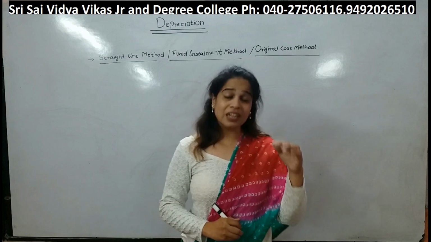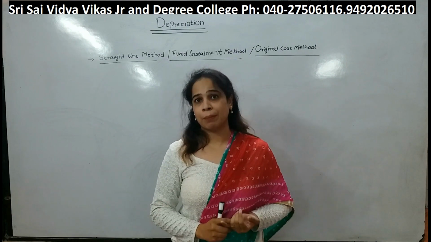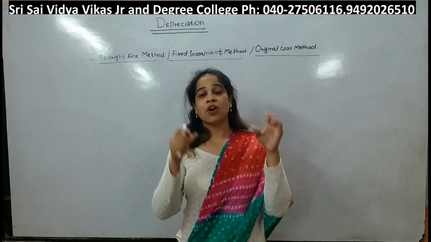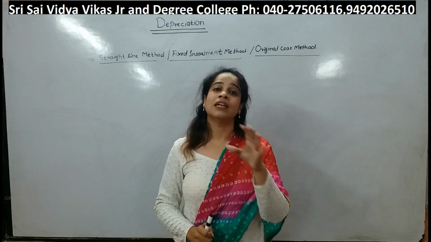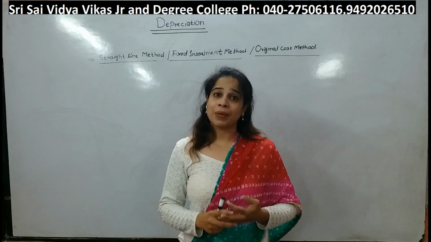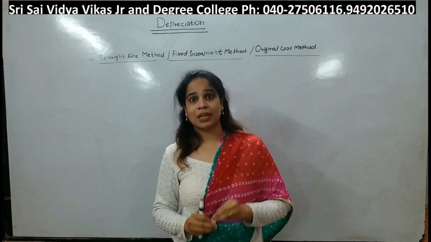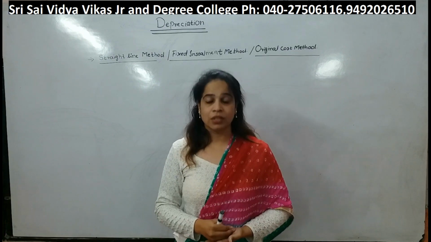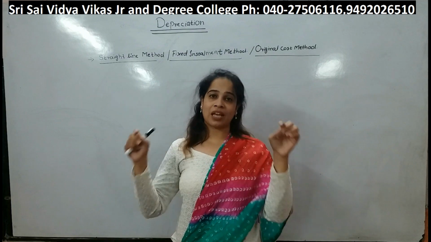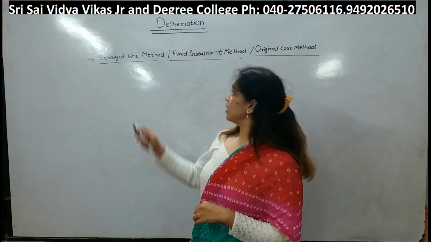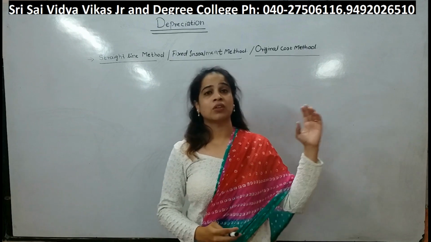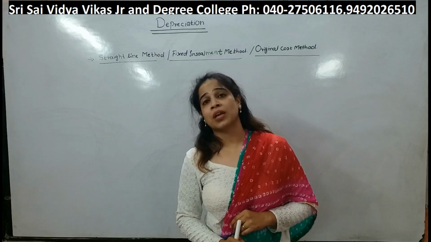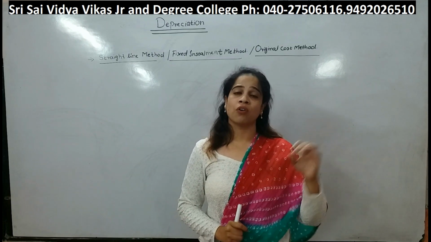Under this method, first of all, a few things you need to remember. Depreciation we are going to calculate yearly, for 12 months. Second, depreciation is an expense, and it will take place only on a fixed asset. Third, whenever you are calculating depreciation under the straight line method, fixed installment method or original cost method, the depreciation is always calculated on the original cost of the asset.